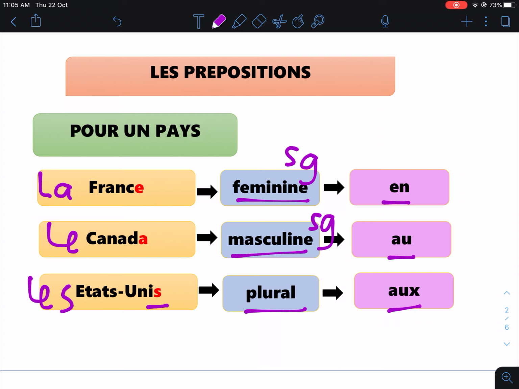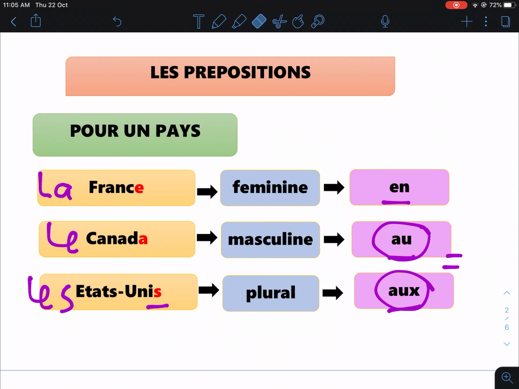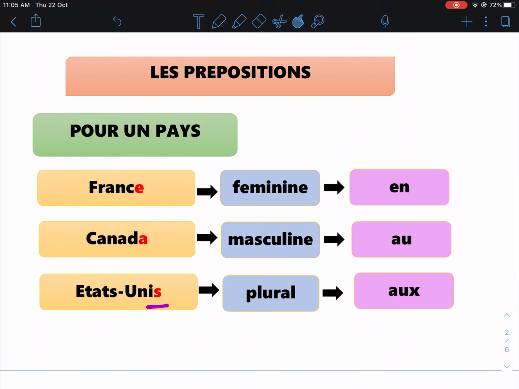A-U-X. If you listen carefully, this O is pronounced the same as this O. Same pronunciation but different spelling. Now, let's look at the examples that we have here.